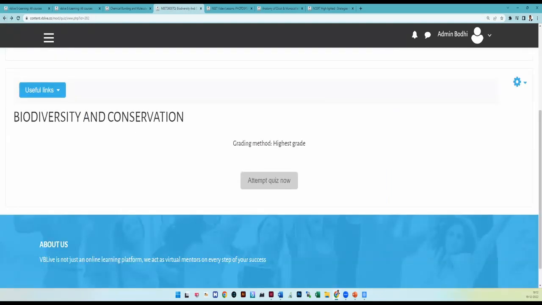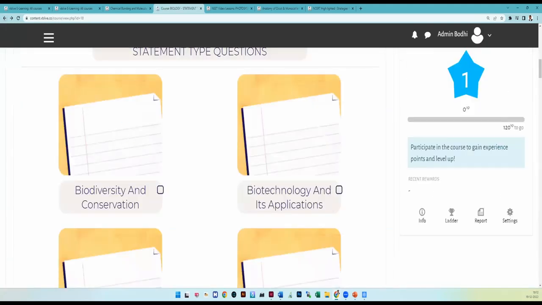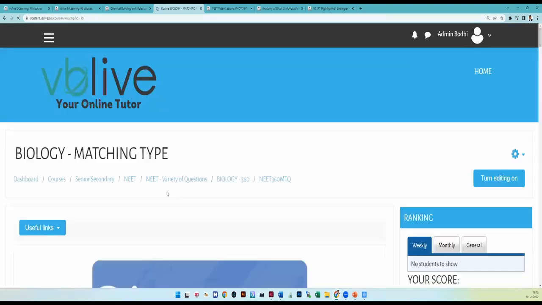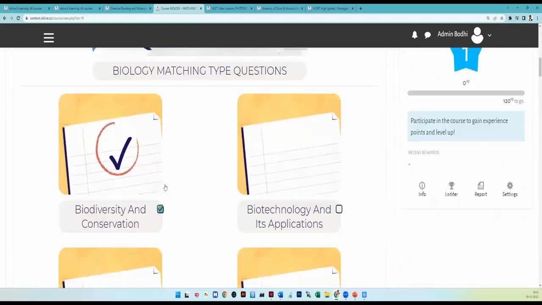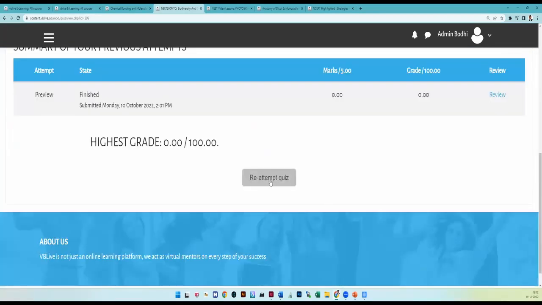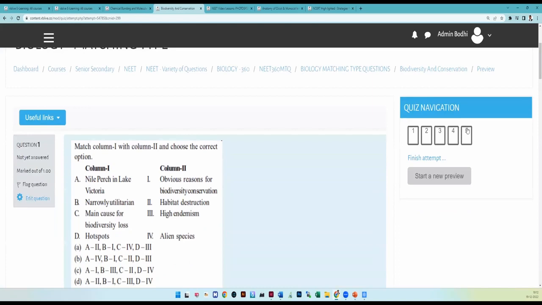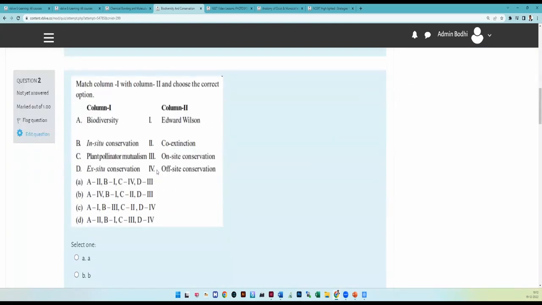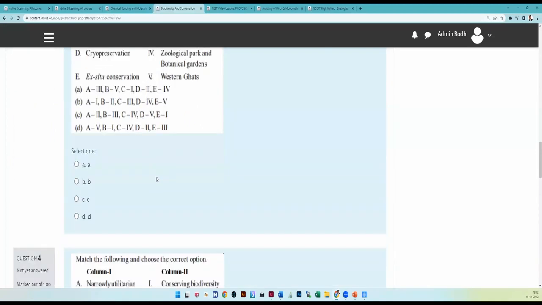So you check whether the studied concept is practiced with match type. Match type means on one page you will find multiple concepts. For example, you see here that all 6 types of match type questions are possible in biodiversity and conservation. In this lesson, 5 questions are possible with match type. On the left hand side 5 topics are there, on the right hand side 5 topics are there. Only when you are thorough with all the 10 topics can you answer this one question. This way, how many questions are possible? Those questions are given.